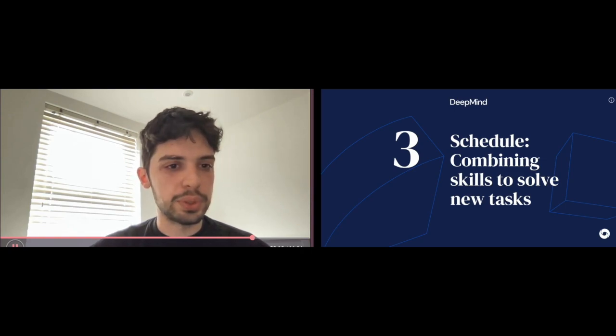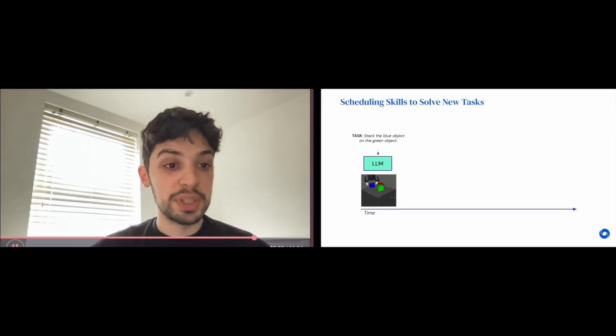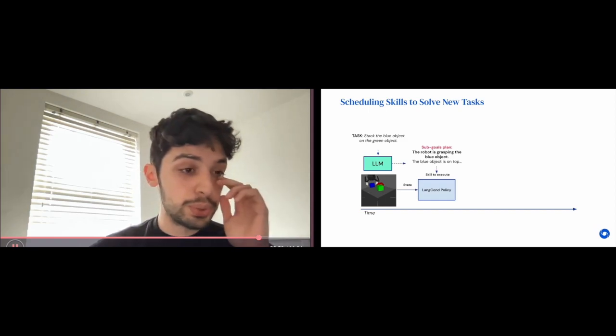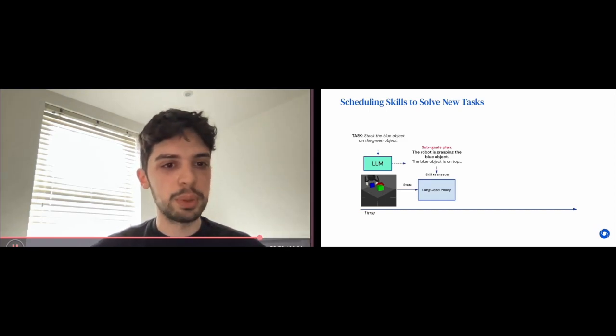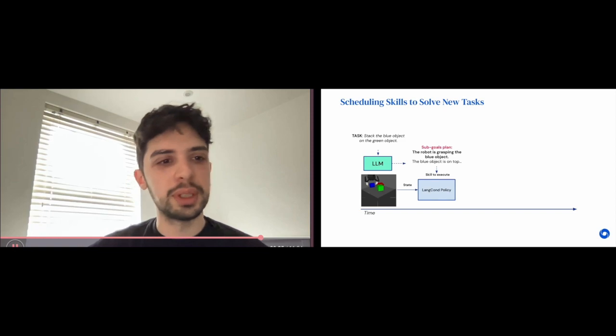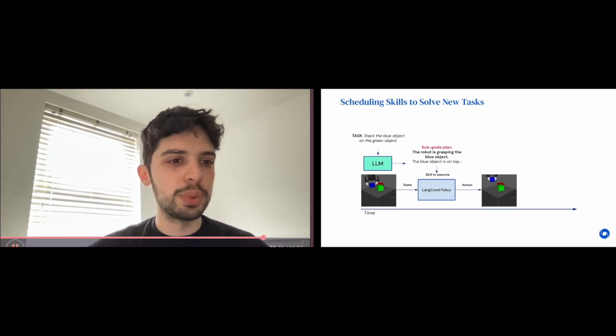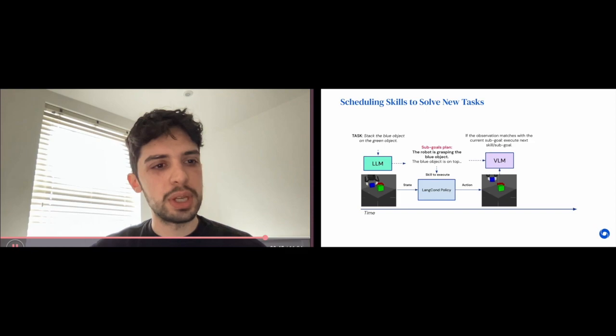The third aspect we focus on is scheduling learned skills to solve novel tasks. Once the agent has learned a series of skills, we can use this framework to combine them to solve novel tasks. So the agent receives a language description of a new task at test time, and we use the language model to decompose it into sub-goals and obtain therefore a plan to tackle the task. We use the current state and the sub-goal to reach as inputs to a language-conditioned policy. We execute the action predicted by the policy and transition to a new state.